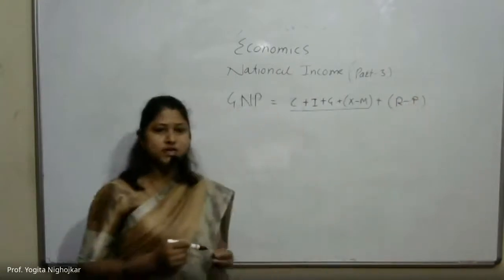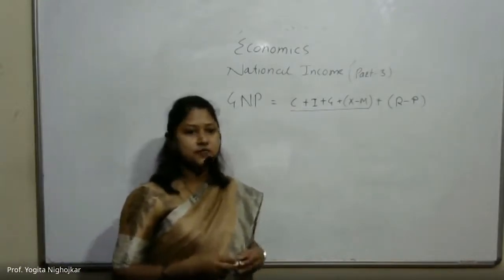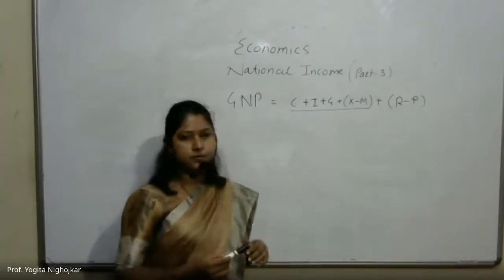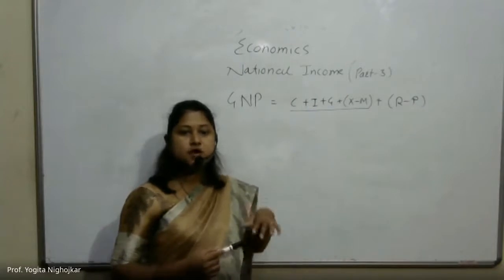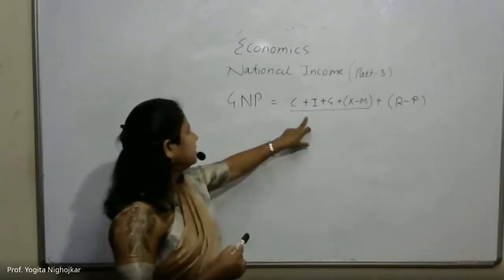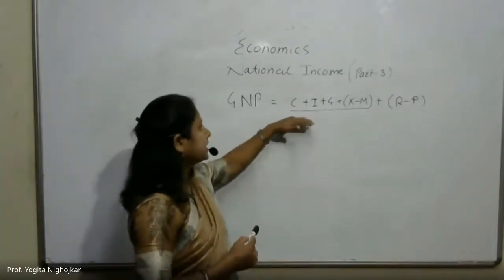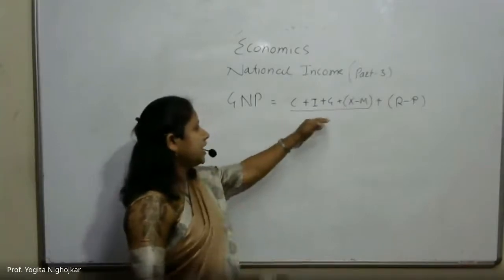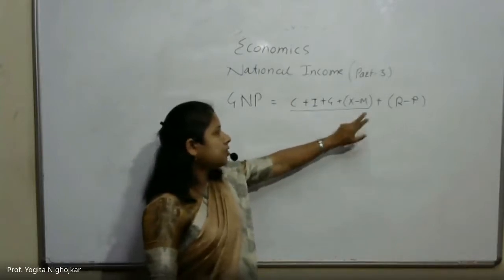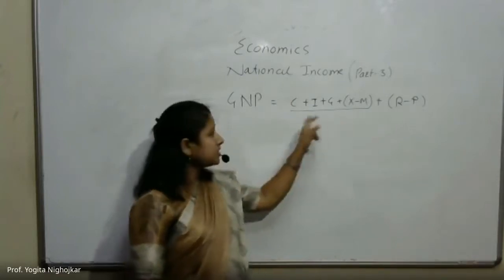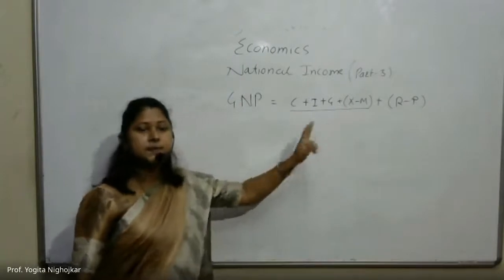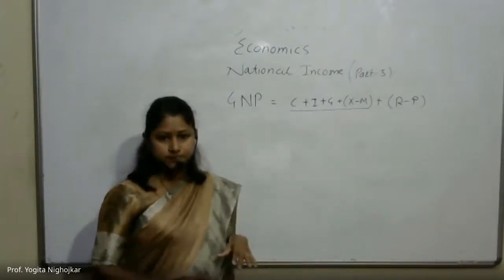R minus P. What is R and what is P? R is receipt from abroad, and P means payments made abroad. GDP, as we learned, the formula is C plus I plus G plus X minus M. C means consumption, I means investment, G is government expenditure, X is export, and M is import. So that is the formula of GDP. GDP plus R minus P means GDP plus net factor income from abroad.